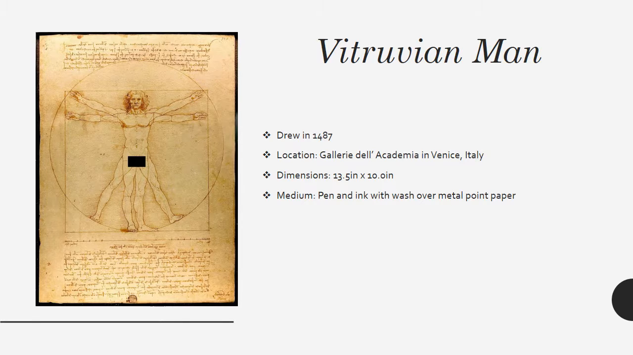His background in geometry and anatomy gave da Vinci a unique ability to apply geometric principles to his artwork, and the Vitruvian Man provides an excellent example of his ability to blend science and art. And that is a picture of the Vitruvian Man that he drew in his notebook.